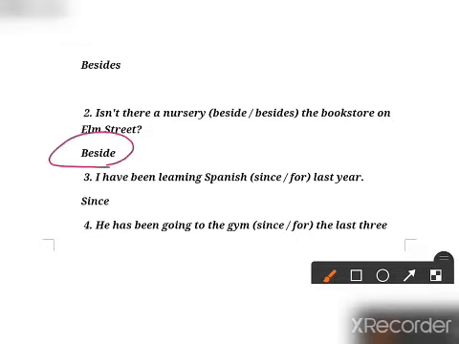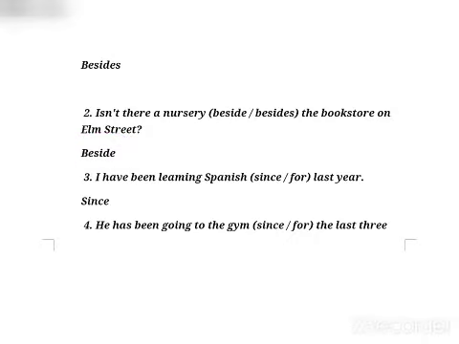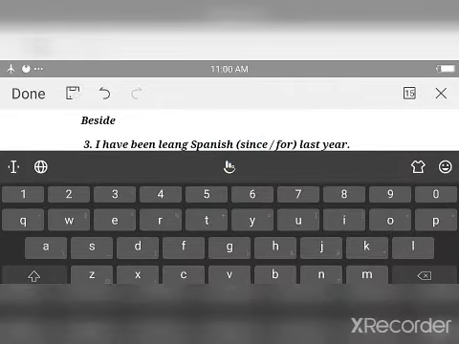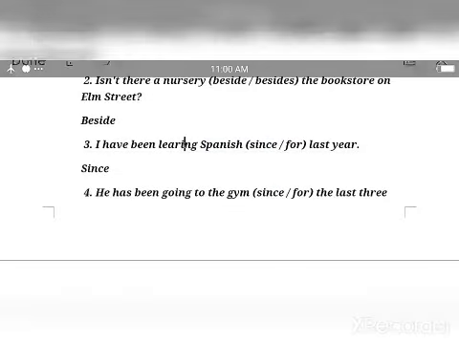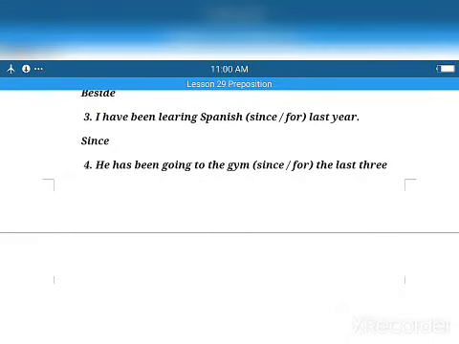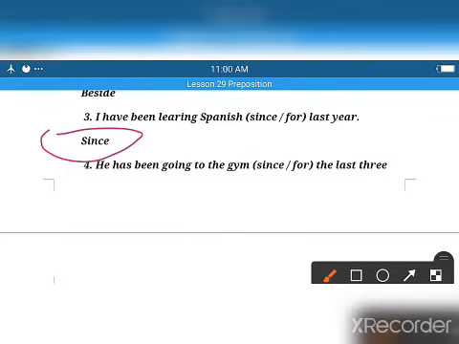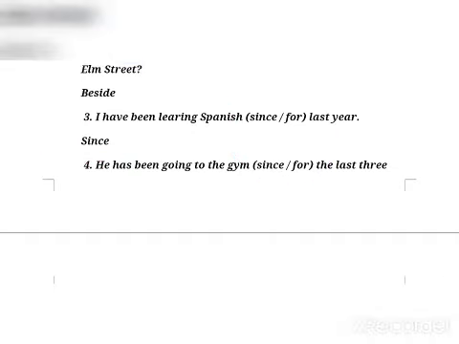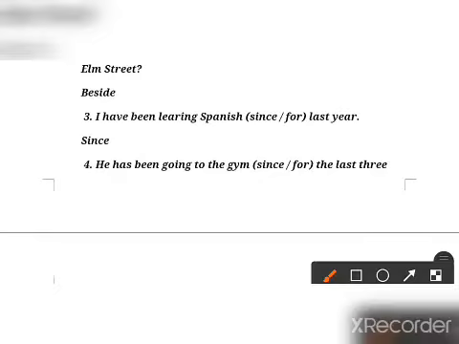Okay, number 3, I have been learning, here it is learning. You should check it a little. I have been learning since last year. Since is used for point of time and period of time. I explained this many times, so I'm not going to repeat it this time. He has been going to gym for the last 3 months. So here for and since.